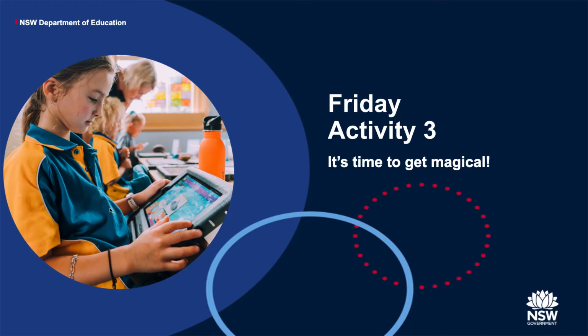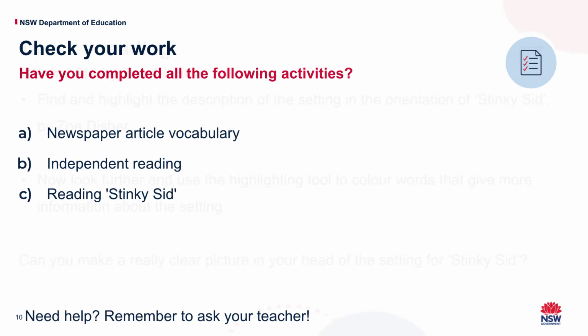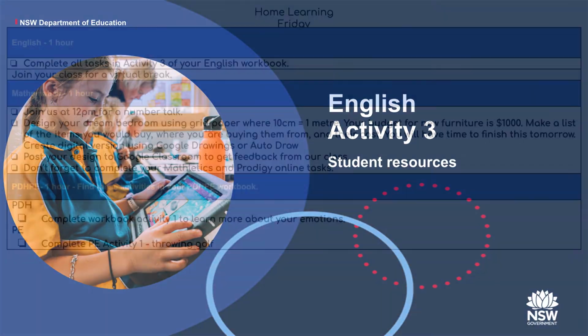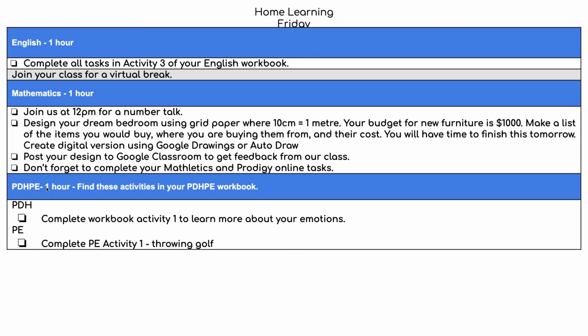Your other task is your PDHP work, and you've got a whole booklet that says PDHP on it. In that booklet, find activity 1. It's all about your emotions. Complete that. And then there's a PE activity called throwing golf.